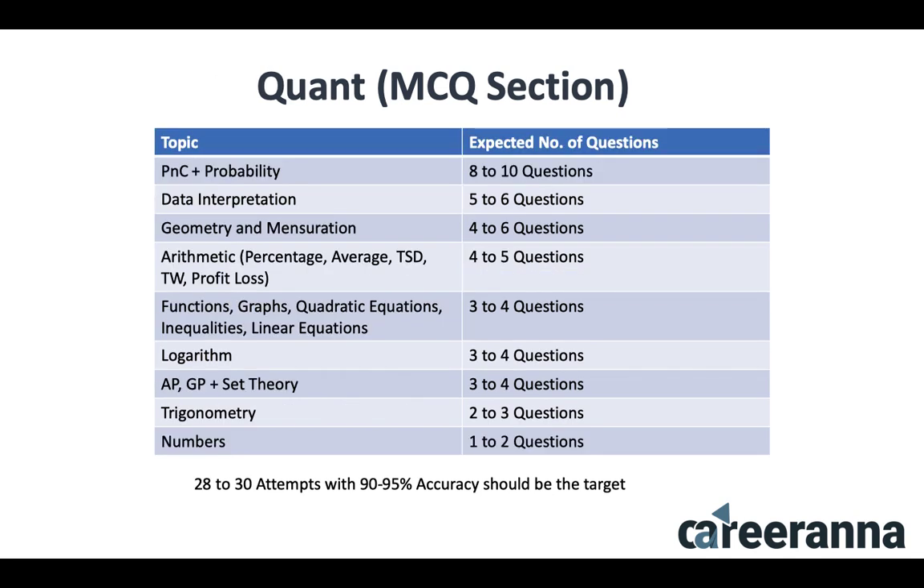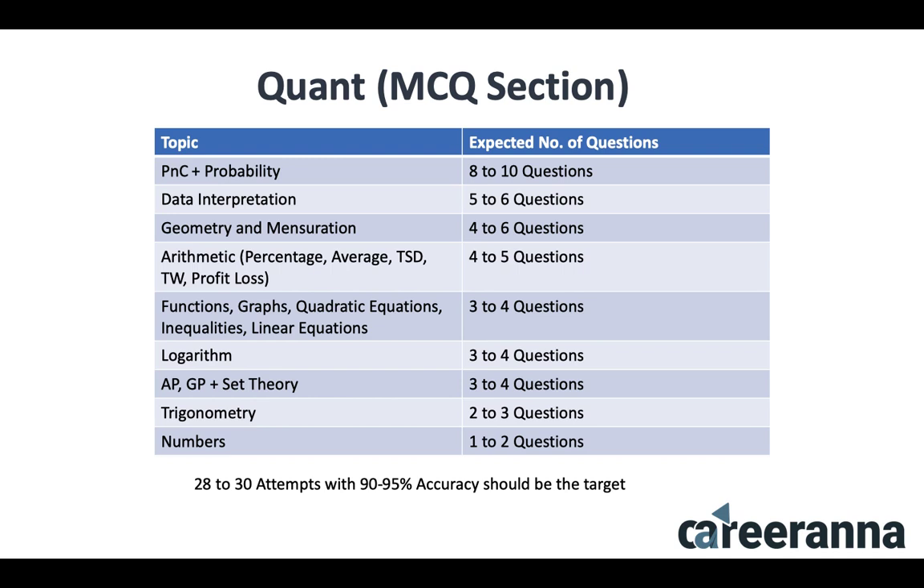Moving to the MCQ section of the quant, the highest number of questions have typically come from PNC and probability, from which we have observed that usually 8 to 10 questions come in the examination. This is followed by data interpretation, from which you have 5 to 6 questions. Then geometry and mensuration, 4 to 6 questions.